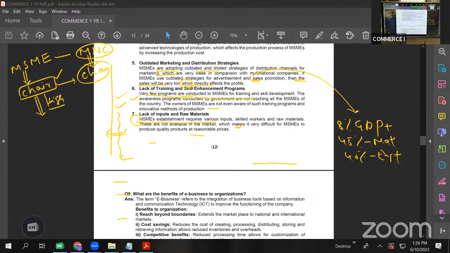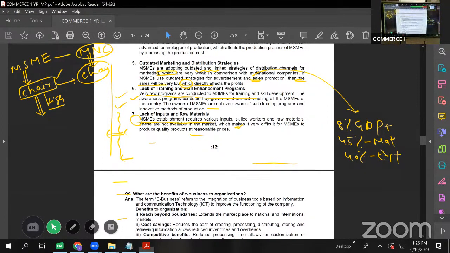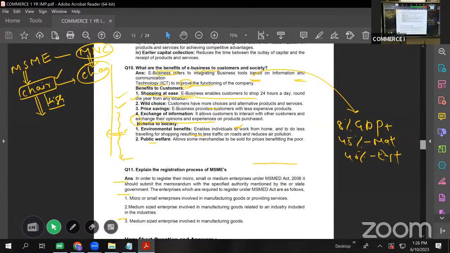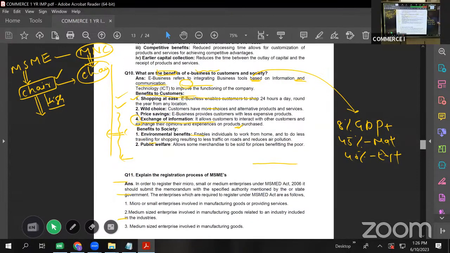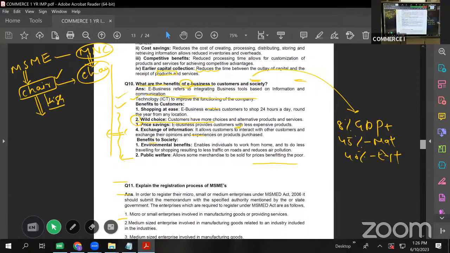Then the next question is, what are the benefits of e-business to an organization? E-business stands for electronic business. Any business done through the use of an electronic gadget is e-business. We purchase goods online. We order through a laptop or mobile by use of the internet. This is e-business. I'm using an electronic gadget for booking something. We are ordering food on Swiggy, Zomato. Again, this is an example of e-business.